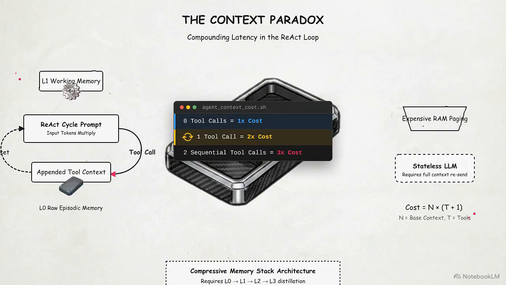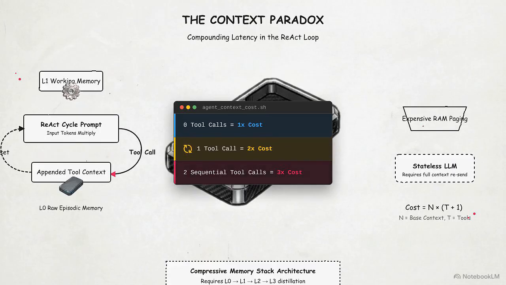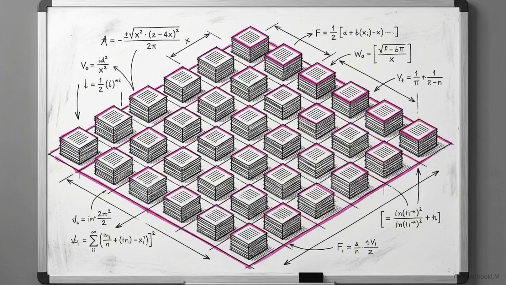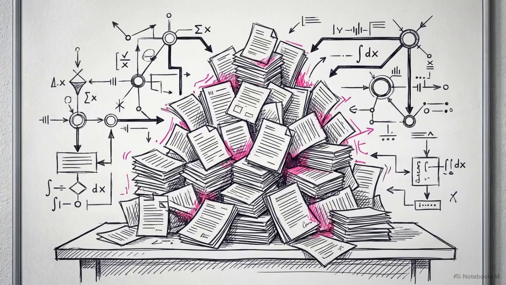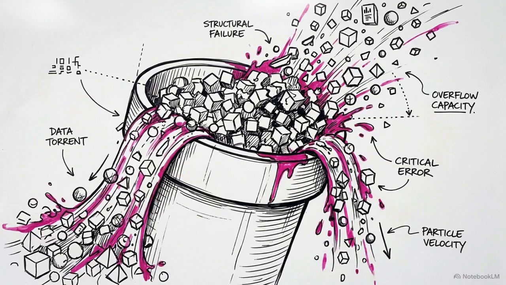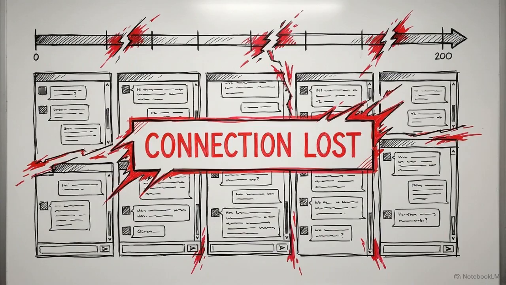One tool call doubles the input cost because the model must reread the entire context. Two sequential tool calls triple the cost. Standard retrieval augmented generation attempts to mitigate this by storing raw text in flat vector databases. However, basic semantic search retrieves disconnected snippets without understanding the temporal or relational weight of those facts. Relying strictly on flat semantic search forces the agent to constantly page in heavy, disorganized tool calls. The context window inflates, latency spikes, and the illusion of continuity breaks.